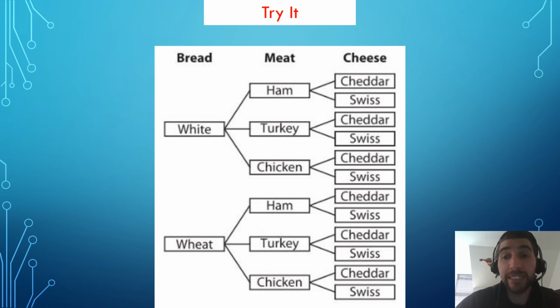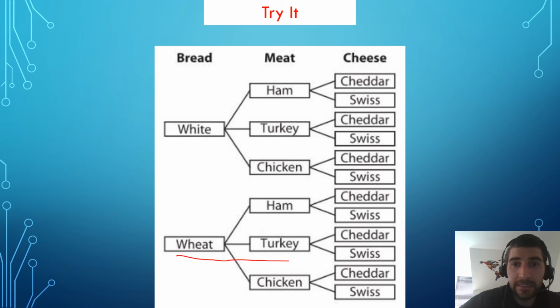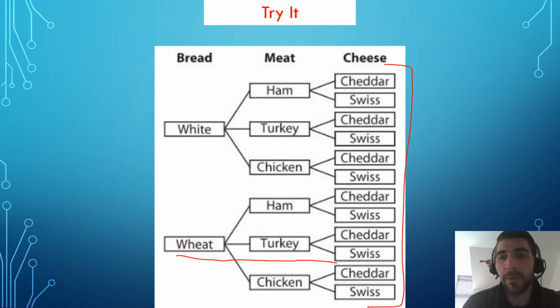A tree diagram can be a useful visual here. Turkey and Swiss on wheat is represented by this outcome. Here is wheat, turkey, and then Swiss. So we are following that path. There are 12 total outcomes represented by this column all the way on the right. So the probability of getting a turkey and Swiss on wheat is 1 out of 12, or about 8%.